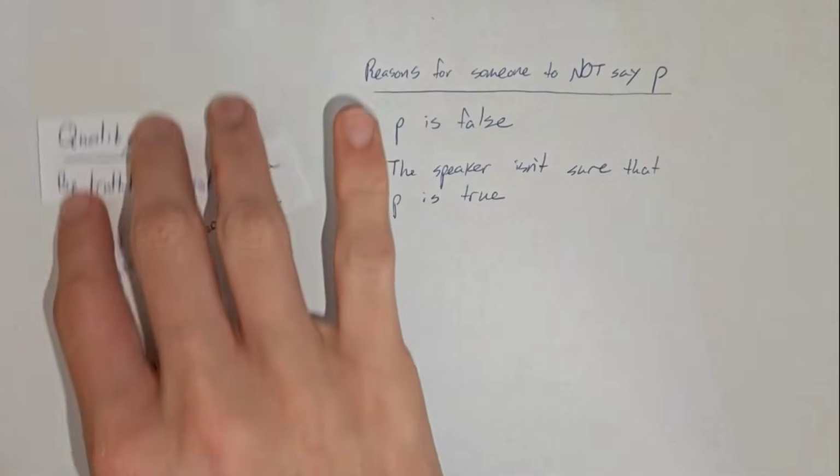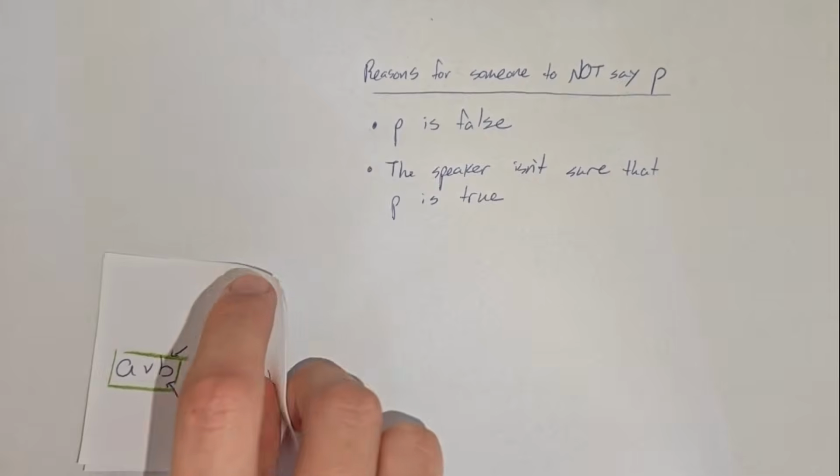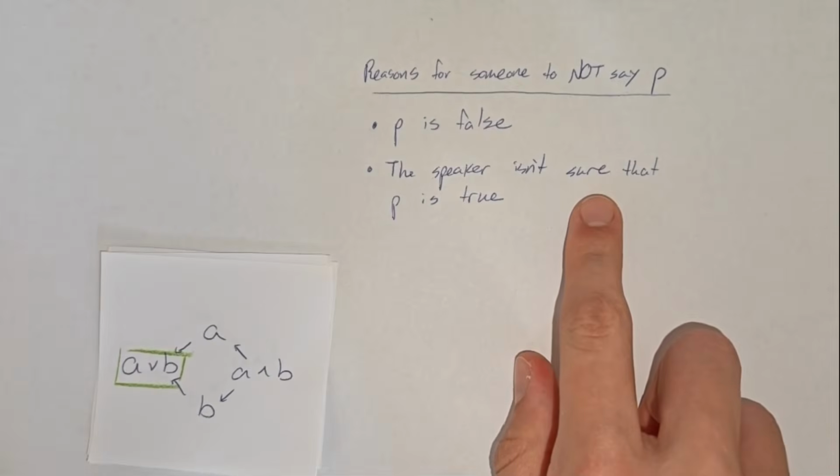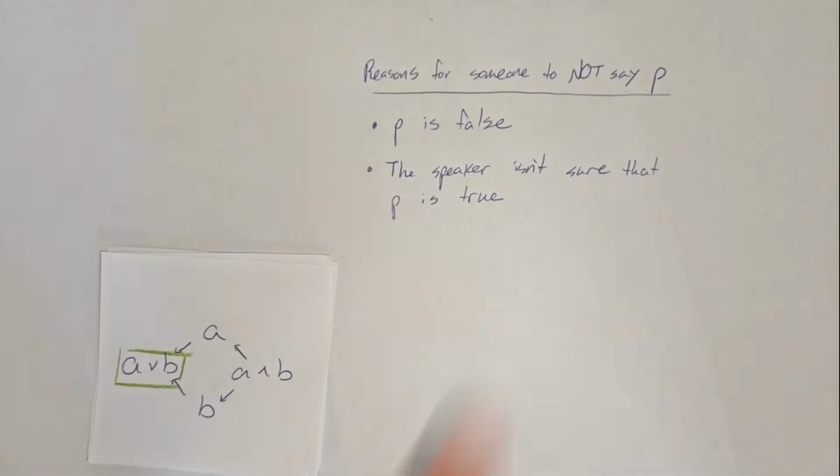Now we can go back to our diagram. We know the speaker said that Mary ate an apple or a banana. She didn't say the other three alternatives, so we infer that they either don't know if they're true, or they know they're not true. But they can't all be true, because otherwise the speaker would have said it. Let's look at our options and try to negate as much as we can, to derive as much information as possible. Remember, since the speaker didn't say these alternatives, then they either know them to be false, or they aren't sure. They can't knowingly be true, because then the speaker would have said them.